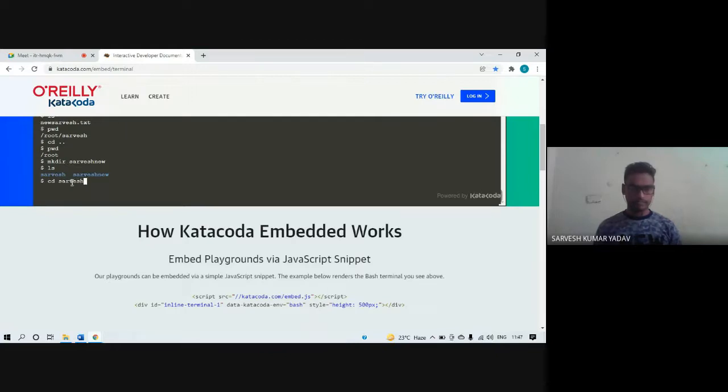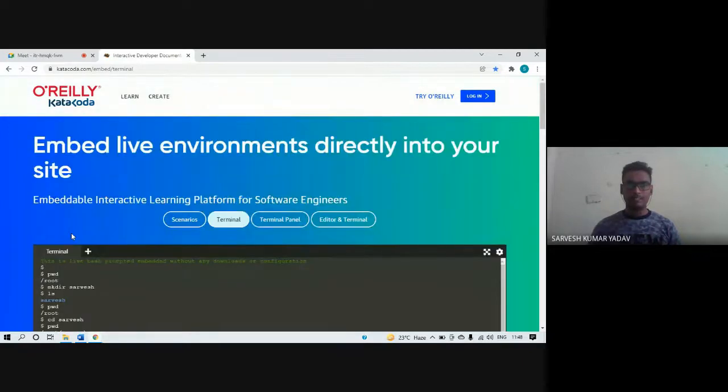Let me check where I am. I am under the sarvesh_new directory. Because I have not created any file under it, with the ls command I am not seeing any file or directory. Let me check my current working directory. This is sarvesh_new. I hope you got a clear idea how to interact with Linux, and keep practicing.